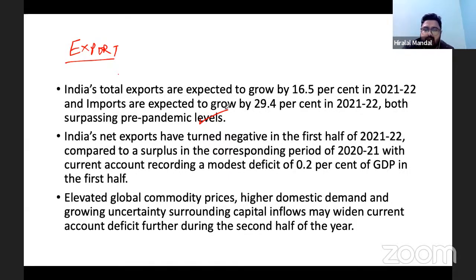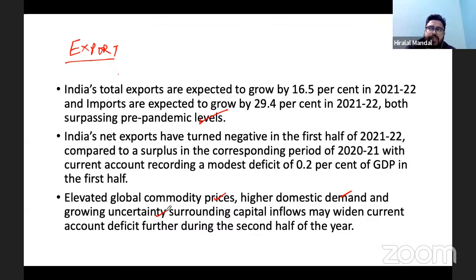If you look at the risks, what are the risks you can see? The global commodity prices have increased. There is higher domestic demand, and growing uncertainty surrounding capital inflows. This may widen the current account deficit during the second half of the year. You can see that prices are continuously increasing. Inflation has become a concern, not only in the local economy but in the world economy as well.